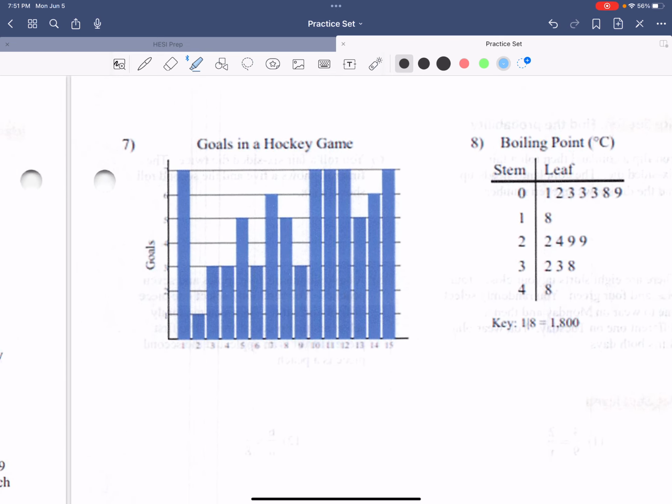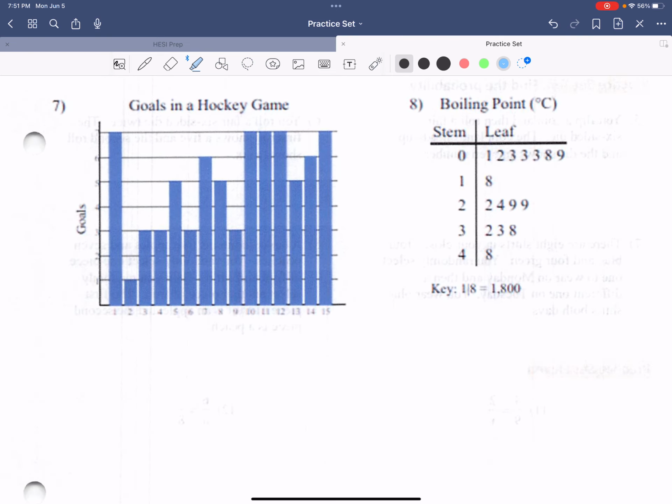I want you to imagine that you're a player in a hockey game. One of the all-time greats is Wayne Gretzky. So maybe we are tracking statistics for Wayne Gretzky, and these are goals in a hockey game, goals scored.